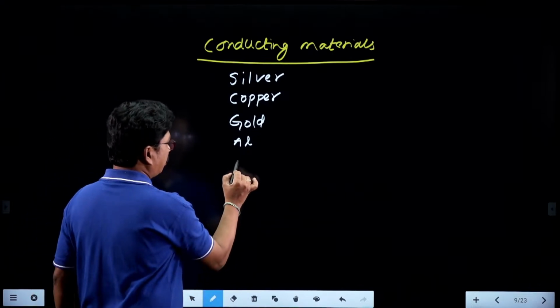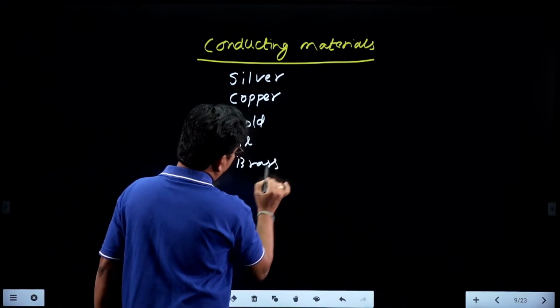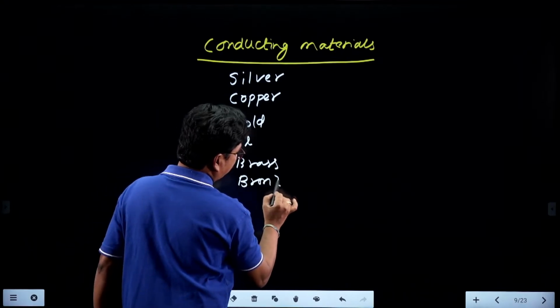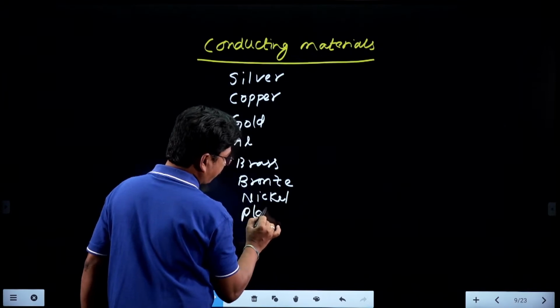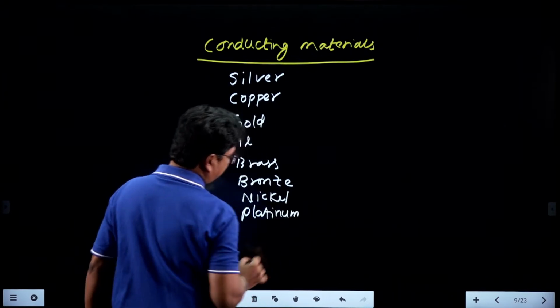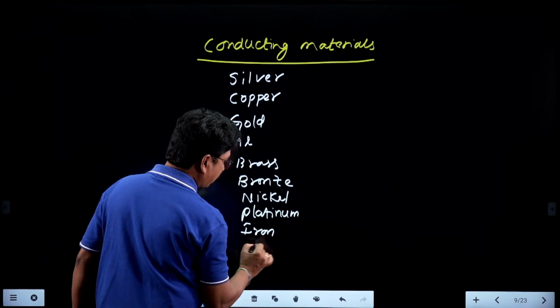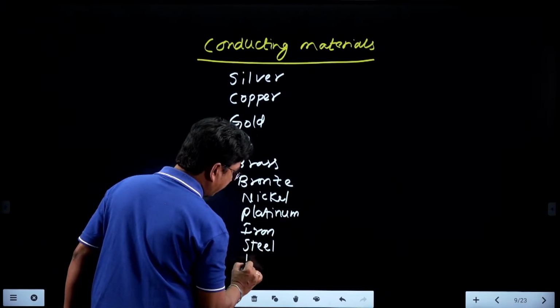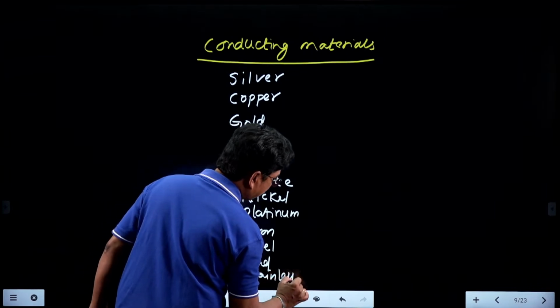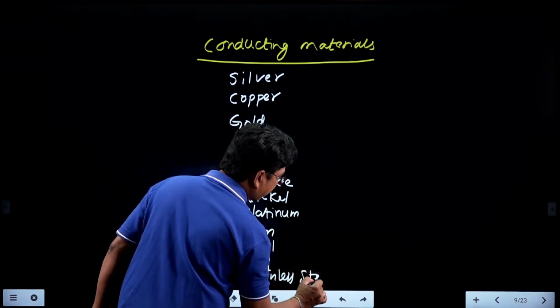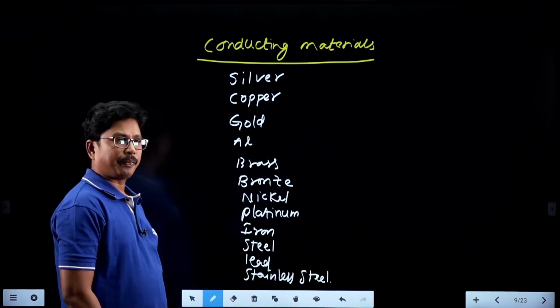Brass, bronze, nickel, platinum, iron, steel, lead, stainless steel. Like that we have these elements.